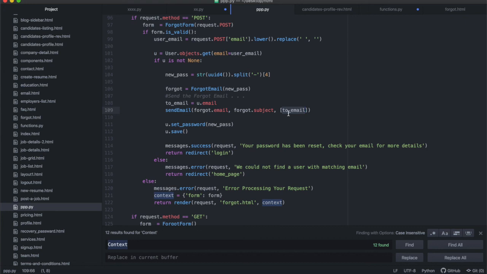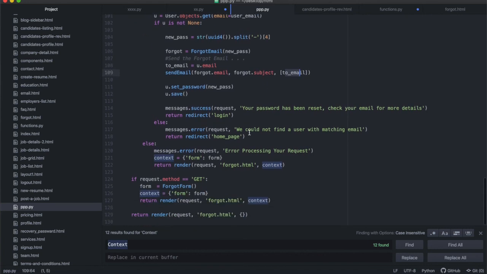It's still one variable inside of a list, because you have to specify it as that. Okay, the to email over there, let me see. The to email is the user.email. So if the user is not none, the user.email is the to email that we're sending it to. Then once we've done that, we set the password to new password.